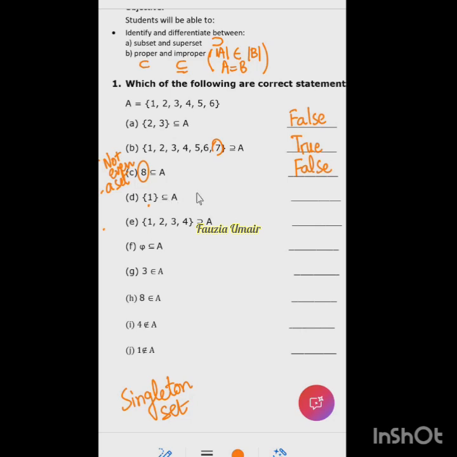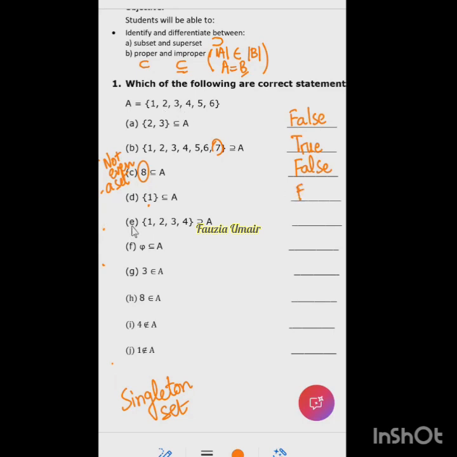Is it an improper subset of A? Yes, ma'am. Is it an improper subset of A? Improper subset में the two sets should be equal. Is this equal to A? देखिए ना, improper में the two sets should be equal. So do you think this is equal to A? No, ma'am. A में तो 6 elements हैं ना? No, it's not. So it's also false.